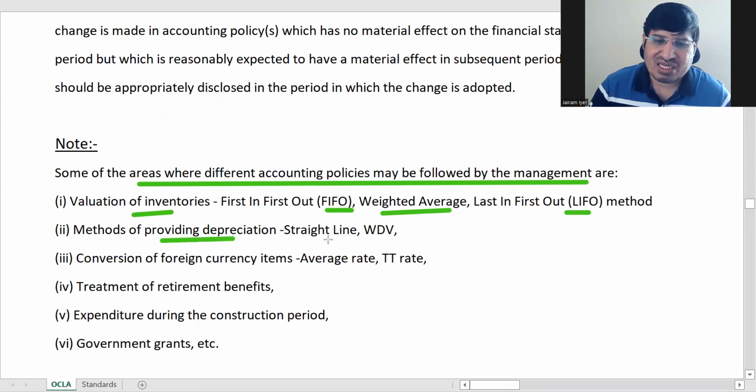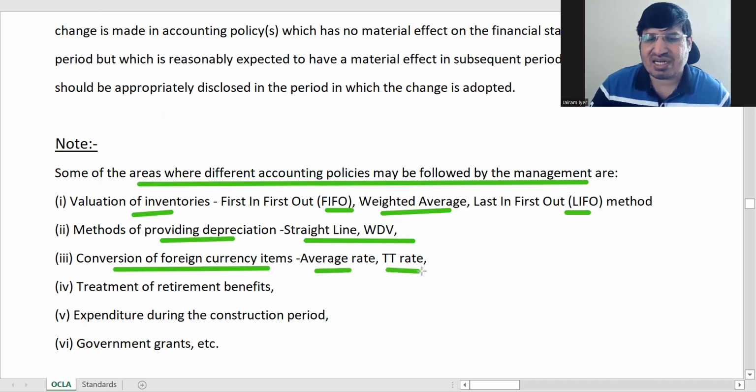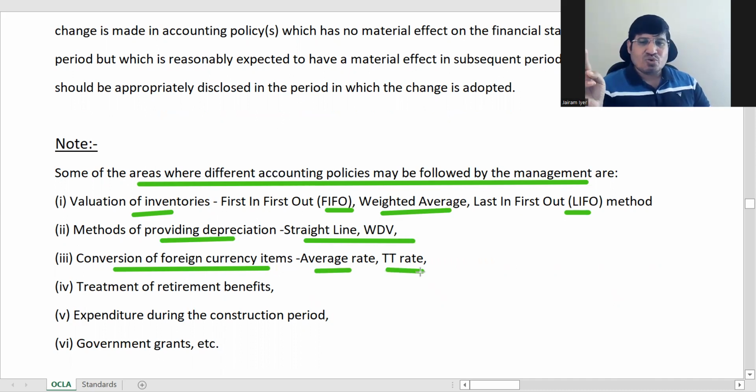Okay, depreciation, SLM, WDV. Okay, and conversion of foreign exchange items. You have got average rate. TT rate is telegraphic transfer buying rate, telegraphic transfer selling rate. There are the two rates. It is the SBI buying or selling rate. If you are giving group 1 also, then you would have seen this in PGBP. TTBR and TTSR and the average of that. So this is conversion of foreign currency items. These rates are there. Okay.